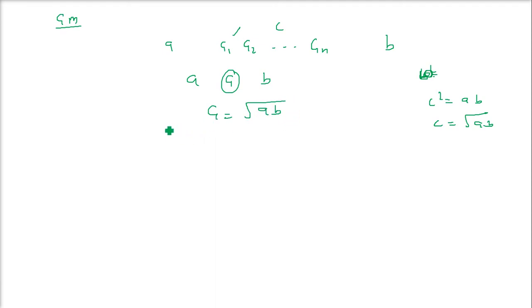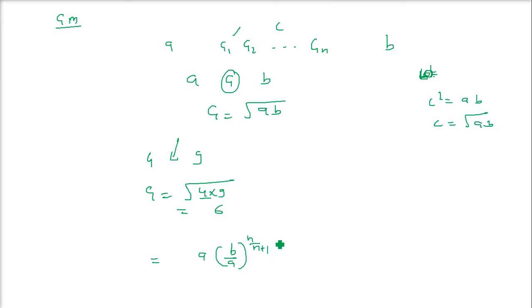I'll give you an example: if you have 4 and 9 and we have to insert a geometric mean in between, the geometric mean will be under root of 4 into 9, and that is going to be 6, 2 from here and 3 from here. Now if you want to insert n geometric means, G1, G2, G3, Gn like this, the formula is A times (B by A) to the power of n by n plus 1. However many numbers you want, you can put in this formula, and then you will get the geometric means.